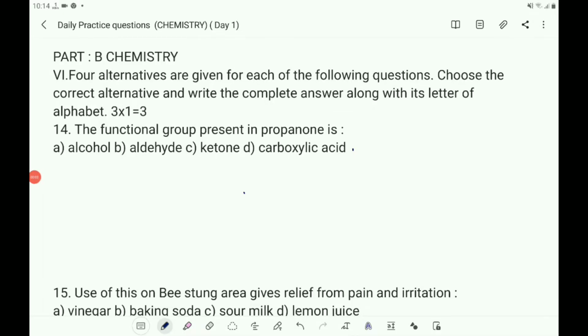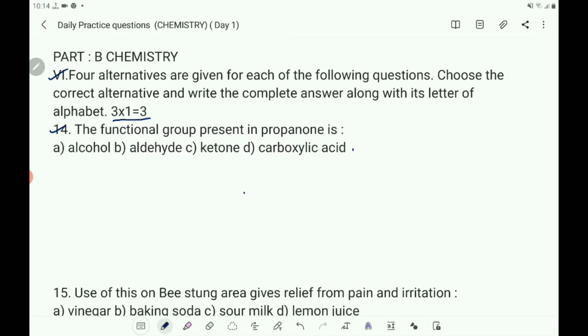Children, these are the daily practice questions for you. It is the chemistry part of the question paper, that is Part B. The sixth question: four alternatives are given for each of the following questions. Choose the correct alternative and write the complete answer along with its letter of alphabet. Three questions are there, each carrying 1 mark. So you take the 14th question.